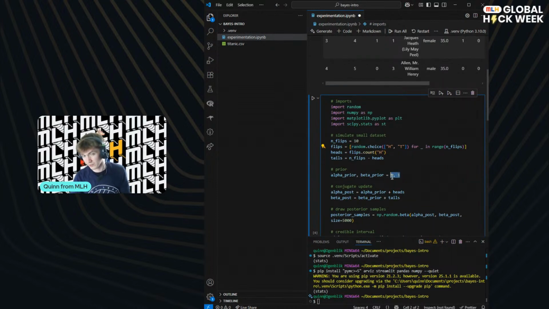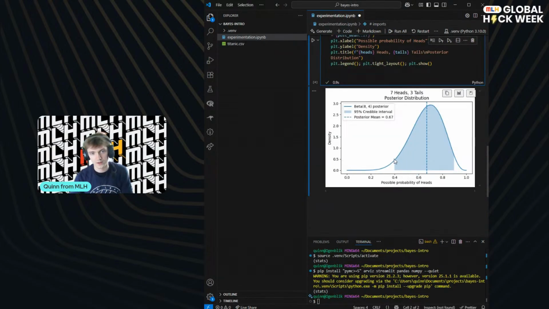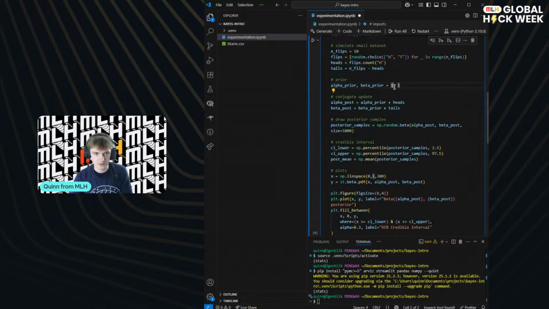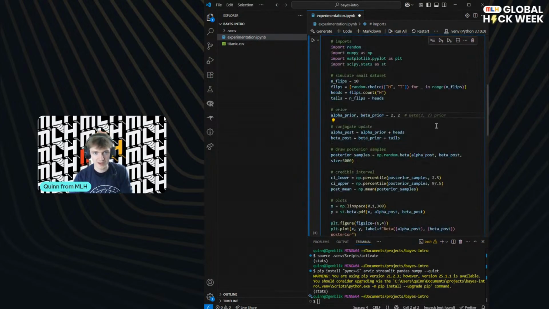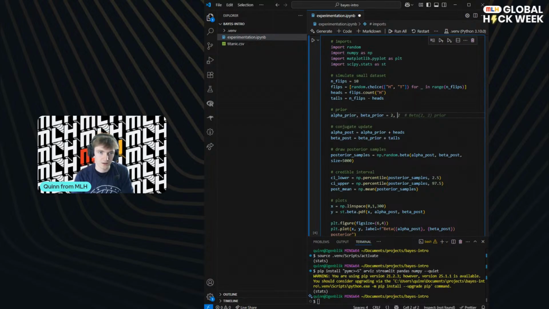Actually, we kind of did tell the model this, right? We gave it the prior. So even though we gave it a uniform prior, it's actually done this kind of curve. Okay, fine. We could change this to be 2-2, and that would be more informative. What we're basically saying, we've got a beta 2-2 prior. It's not uniform, but it's got a bit of a curve to it. But let's stick with this for now, and let's increase it to 15.